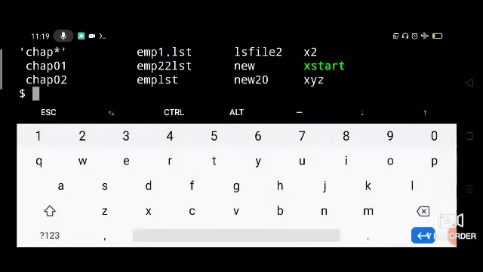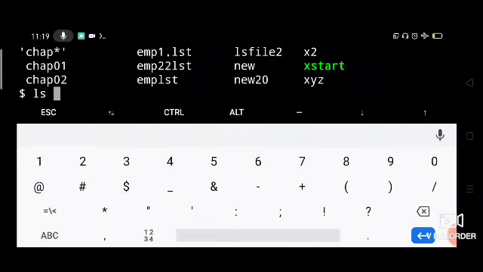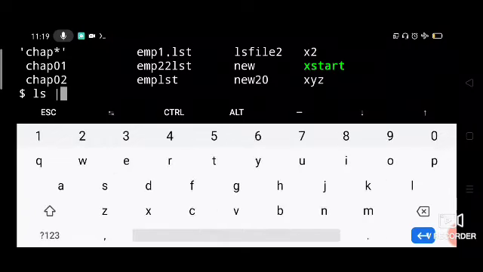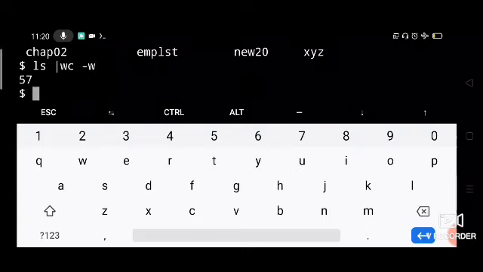Then if you say ls pipelined with wc, it will count. Instead of wc we can give wc minus w, which will display the count of words from the output of ls. So how many files are there, it will display. There are 57 files in my current directory. So that is how you can use it. This pipeline is also working with standard input and standard output.